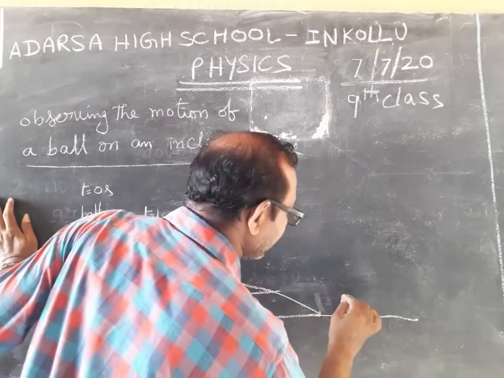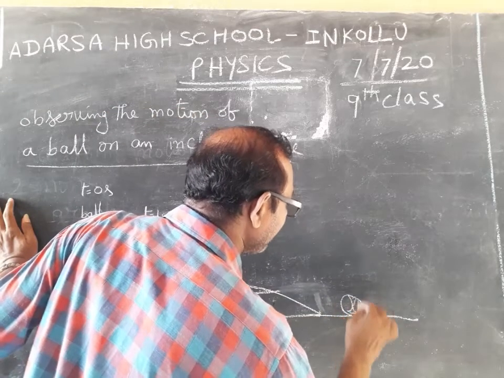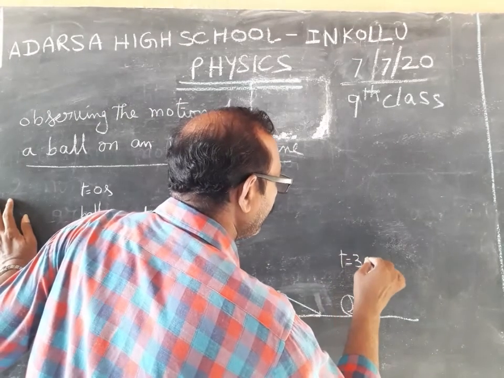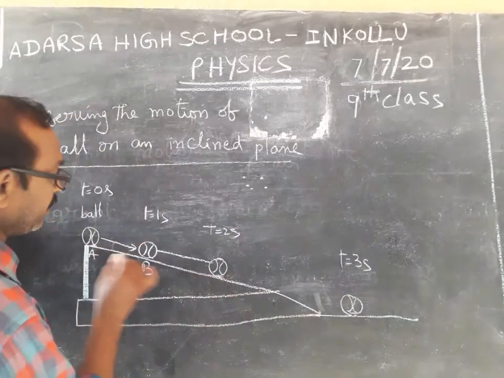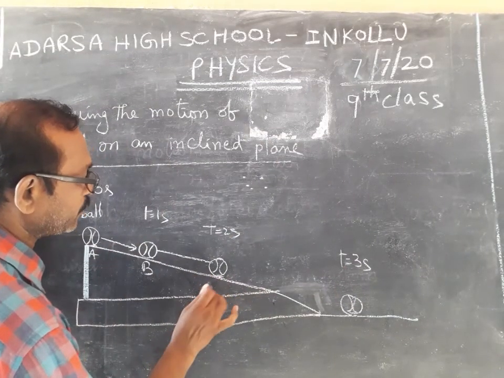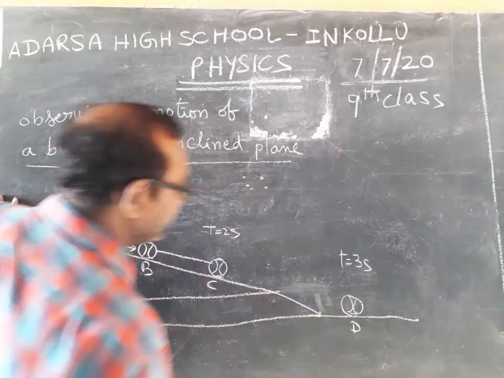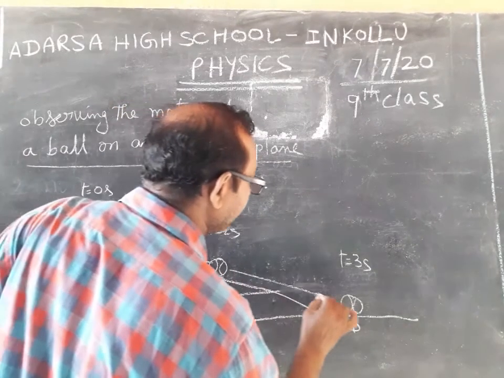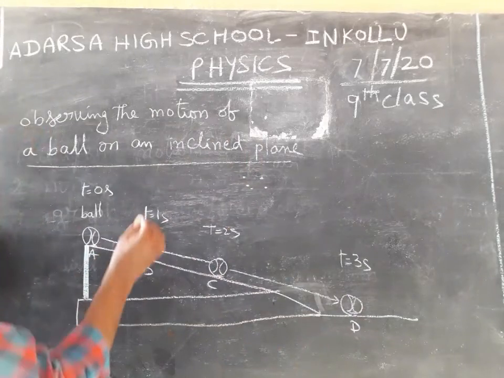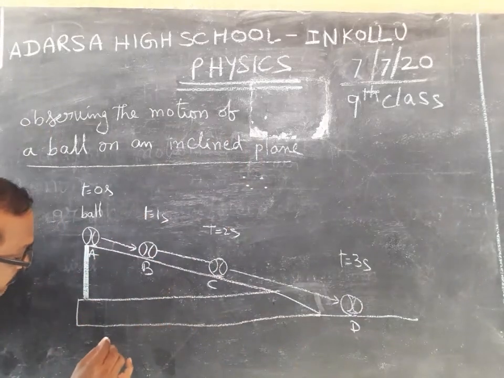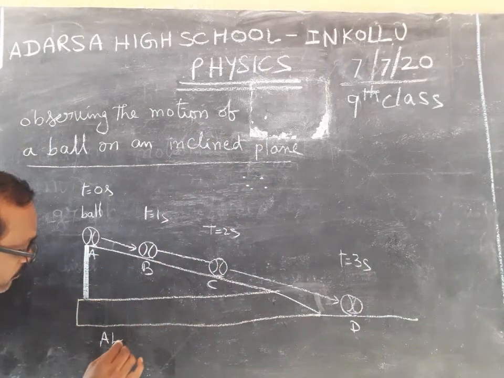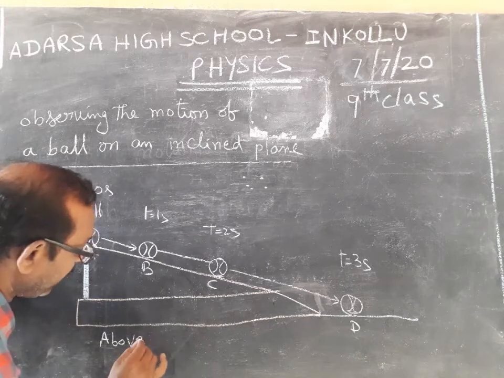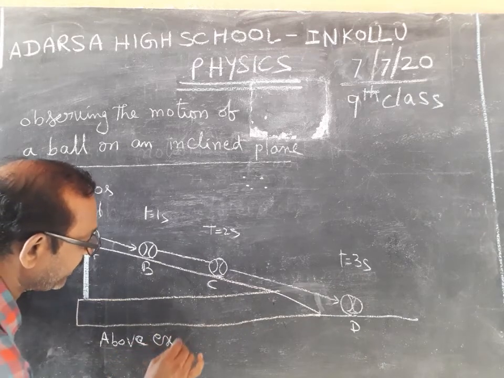In the third second, it is at the floor. Look here: A to B, B to C, C to D. So this is an example of non-uniform motion. Above experiment.